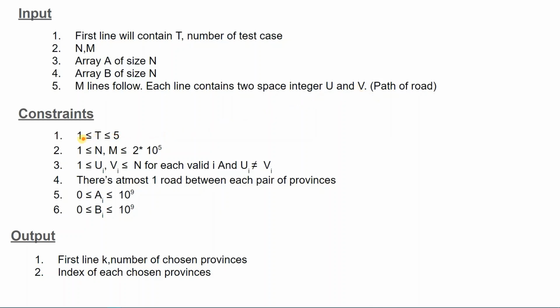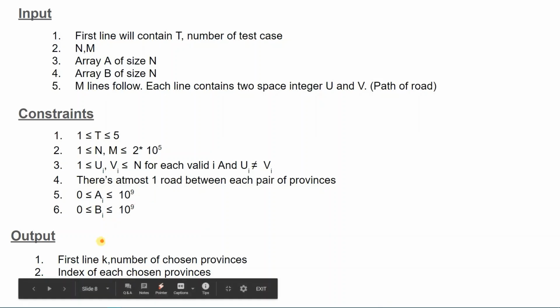These are the constraints. T will be between 1 and 5, M and N values will be between 1 to 10 to the 5, and U and V will be between 1 and N. Here the input is considered 1-indexed, but we are going to use 0-indexing, okay? And there is at most 1 road between each pair of provinces, and each of A and B lies between 0 to 10 to the 9.